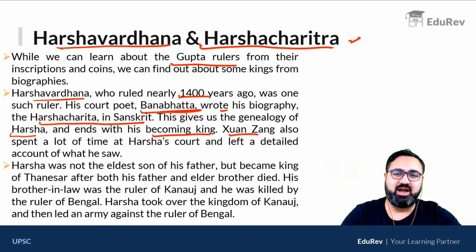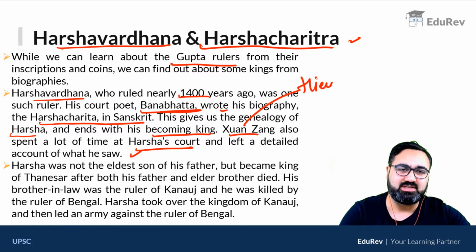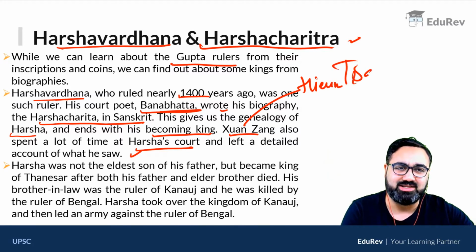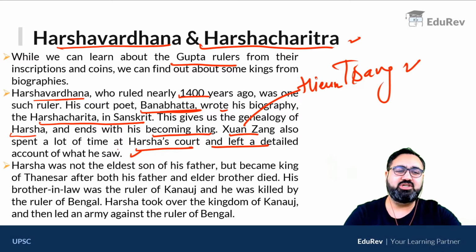Xuanzang, who came from China during the time of Harsha, also gave a detailed account. Now, also remember, Xuanzang is the same person whom you may also write as Hiuen Tsang. So, these are the same people. He came at the time of Harsha and he wrote a lot about how Harsha was ruling, and we get a lot of information about Harsha from his writings.